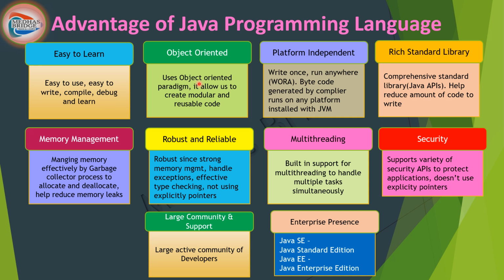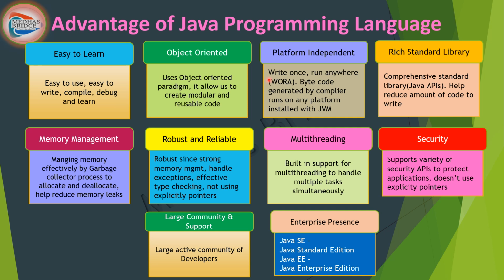We can talk about more object oriented features, like what is meant by a class, what is meant by an object, and how code reusability can be achieved in Java using inheritance, polymorphism, and things like that. So the idea is that Java is an object oriented programming language. We can do all real-time system development using Java. That's one thing.